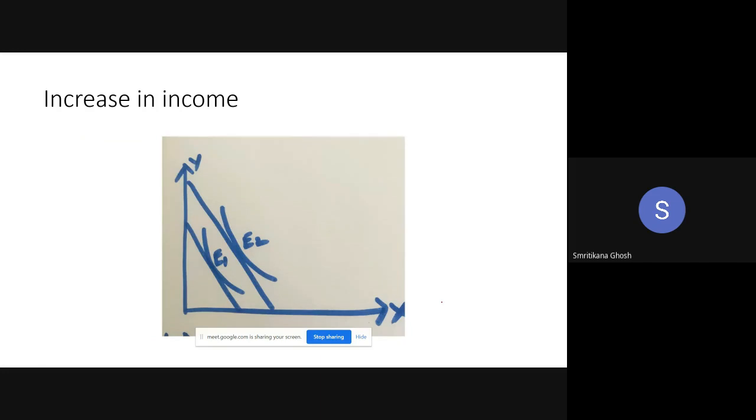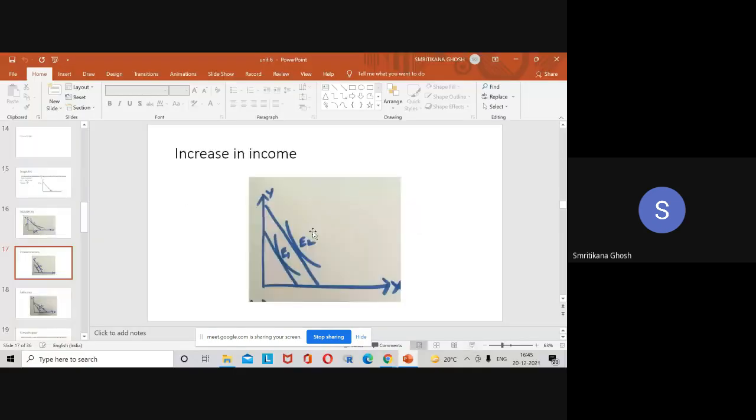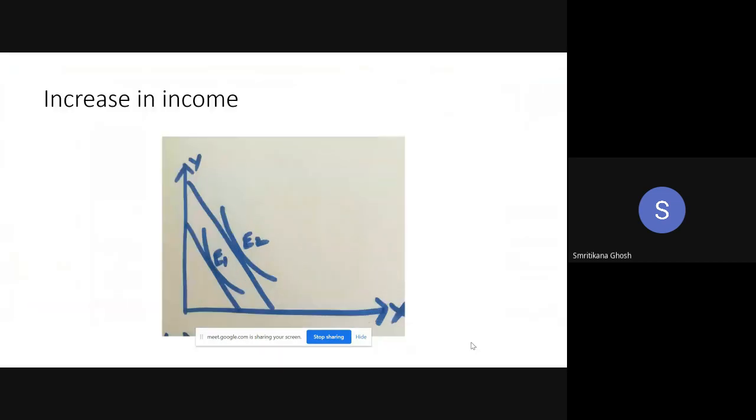Now look at this. Just a minute. Oh my God, 36 slides are there and it's only 17. Just half remains. So no problem to complete the syllabus.